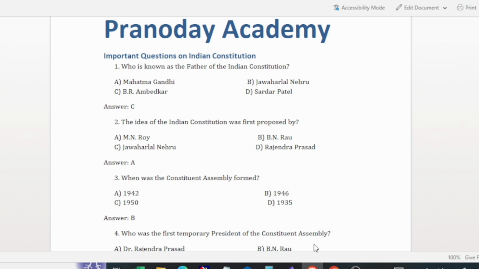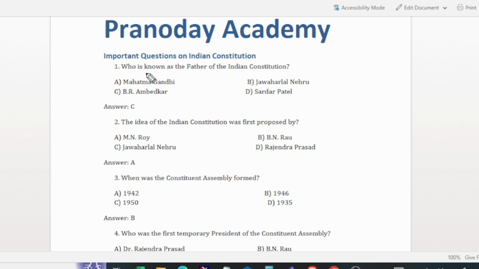So what is Constitution? The basic concept we have to know is, what is Constitution? The Constitution is nothing but a set of rules and regulations to administrate the country. So in this video, we will learn about the most important questions on the Indian Constitution which are useful for your exams. So if you are eager to learn this, let us start now.